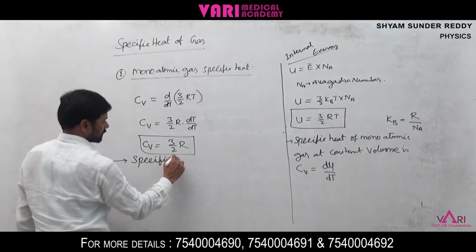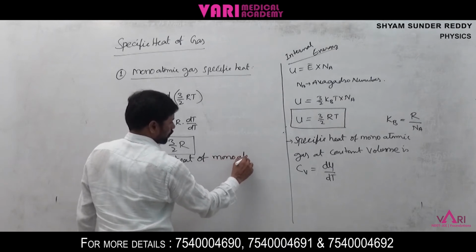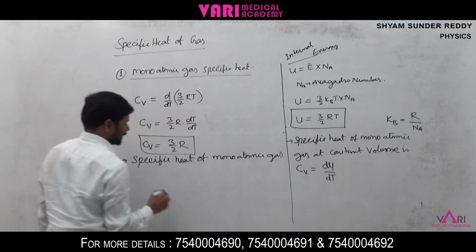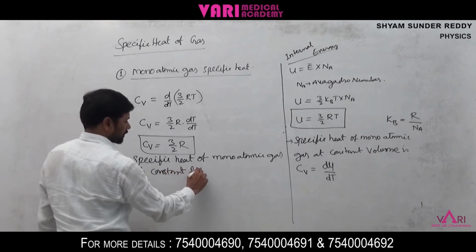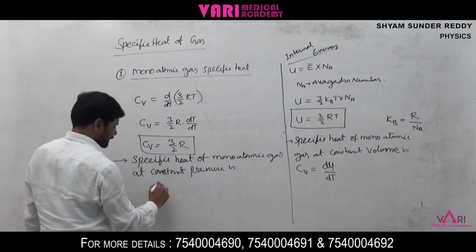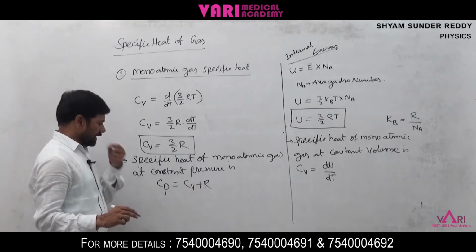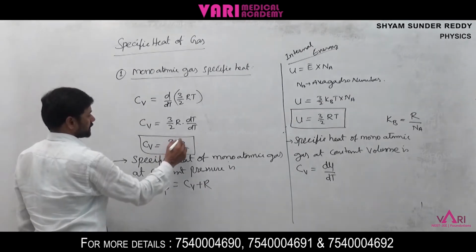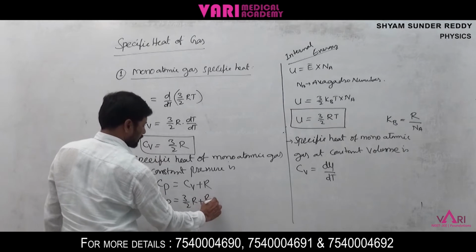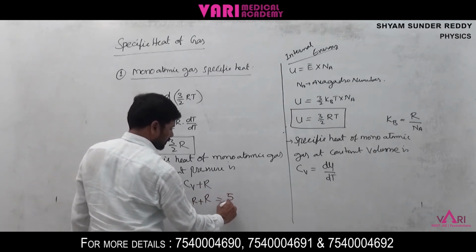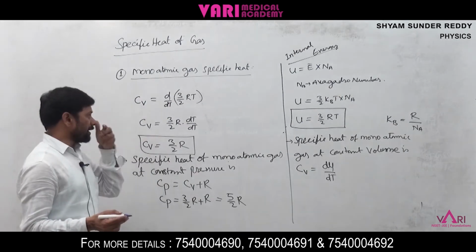Specific heat of monoatomic gas at constant pressure is Cp is equal to Cv plus R. This is from Cp minus Cv is equal to R. Just substitute the Cv value, 3 by 2 R. So Cp is equal to 3 by 2 R plus R is equal to 5 by 2 R. So Cp is equal to 5 by 2 R and Cv is equal to 3 by 2 R.